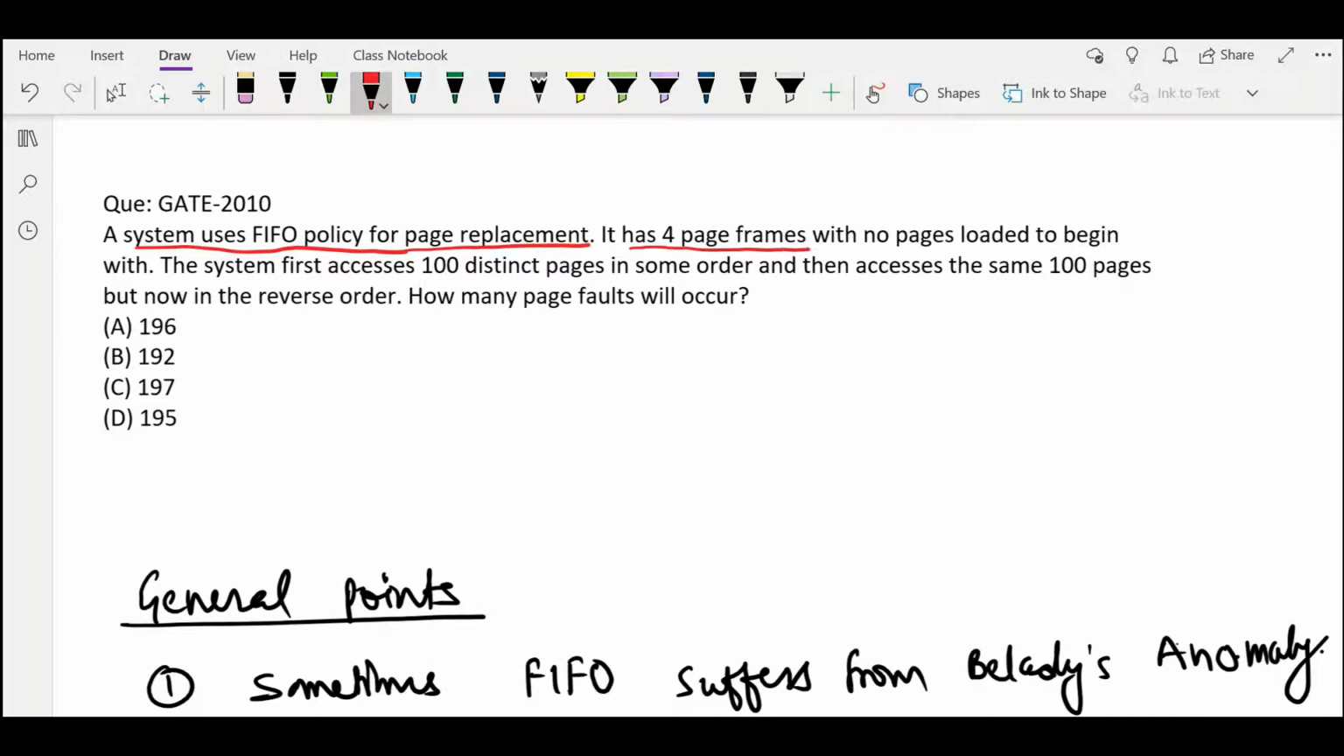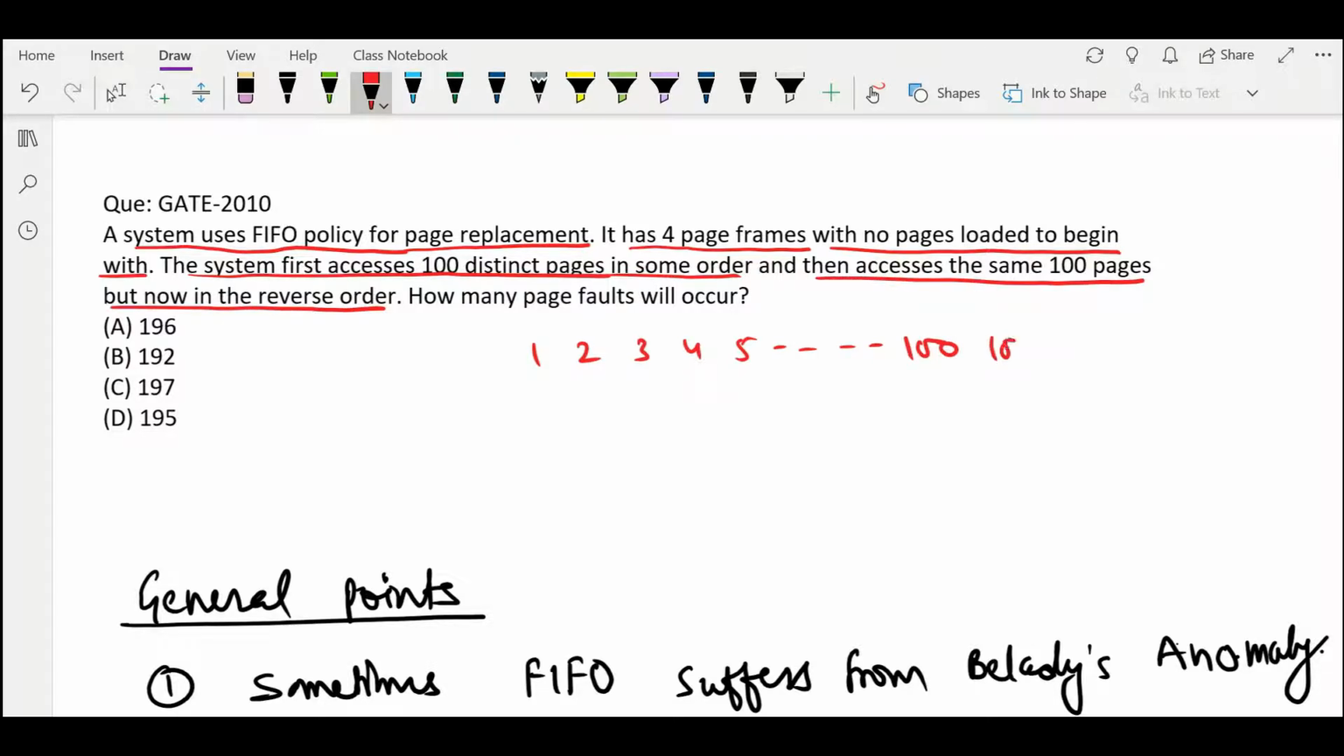The second question is, a system uses FIFO policy for page replacement algorithm. It has 4 page frames with no pages loaded to begin with. The system first accesses 100 distinct pages in some order. Let's say the order is 1, 2, 3, 4, 5 up to 100. So 100 pages and all are distinct. Then access the same 100 pages but now in reverse order, that is 100, 99, 98, 97 until 1. How many page faults will occur?